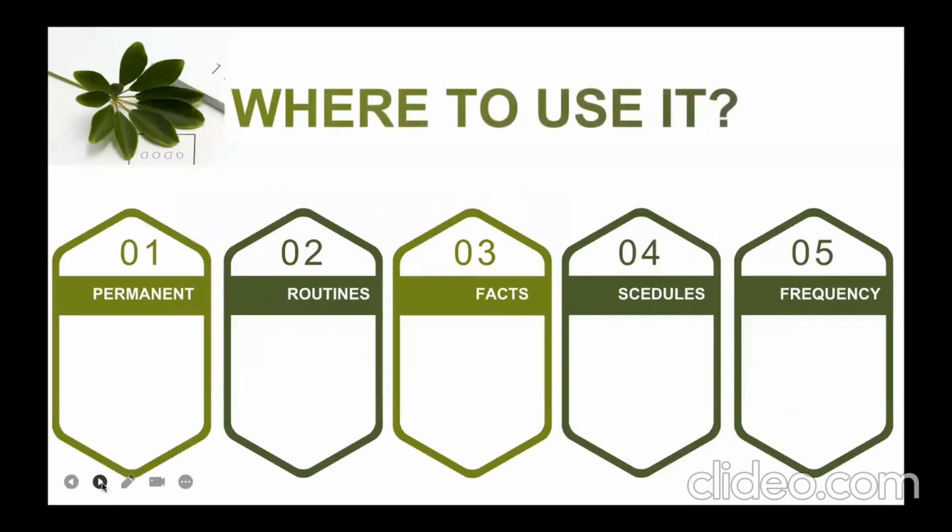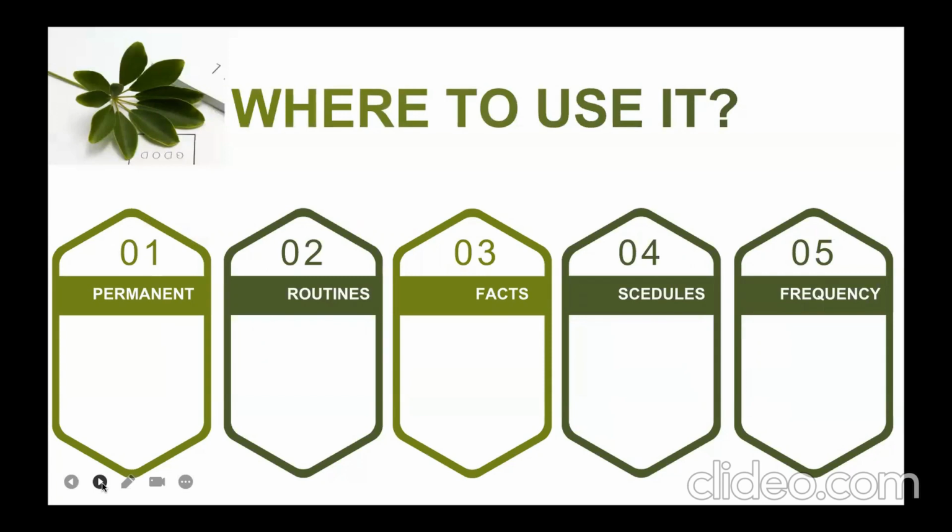Where should we use the present simple tense? There are five different ways we can use it. If there is a permanent situation, we can use present simple tense. For instance, as I told you earlier, trees are big in size, the sun rises from the east. Then daily routines, as I have also given you examples: I wake up early in the morning, I go to the bathroom, and then I go to school.